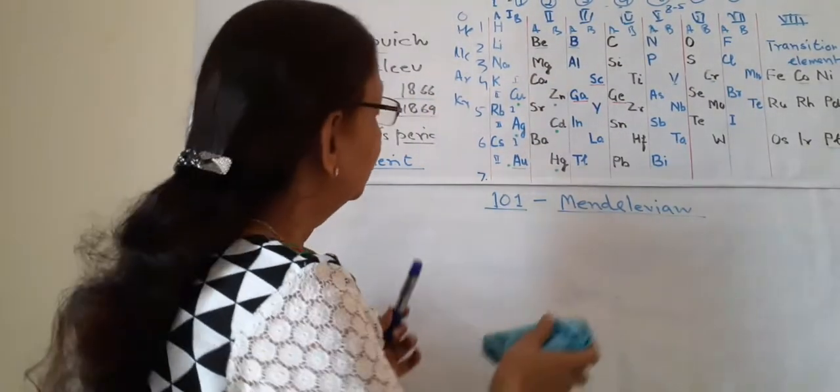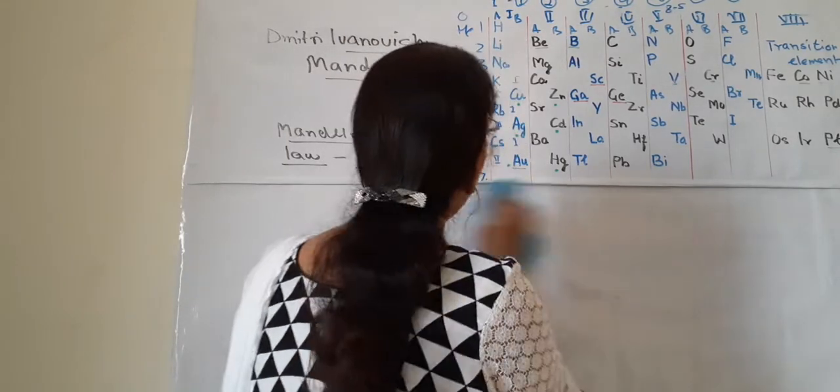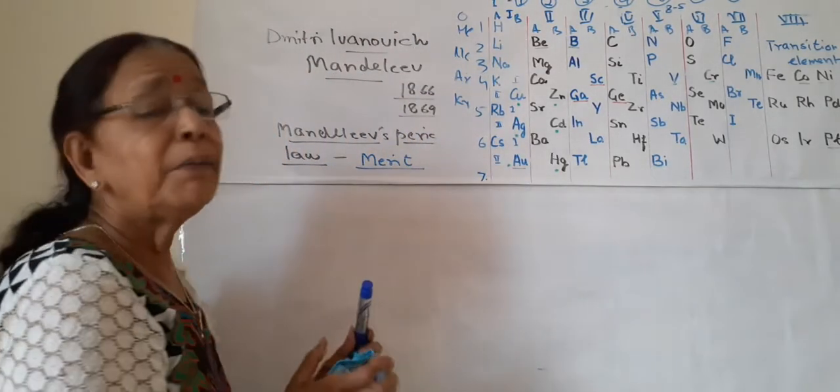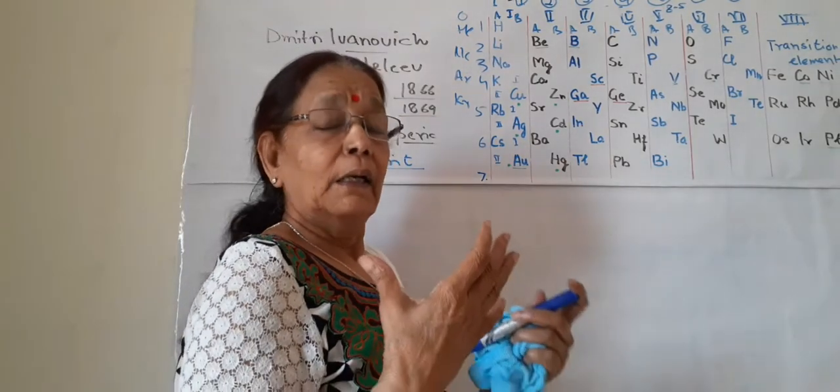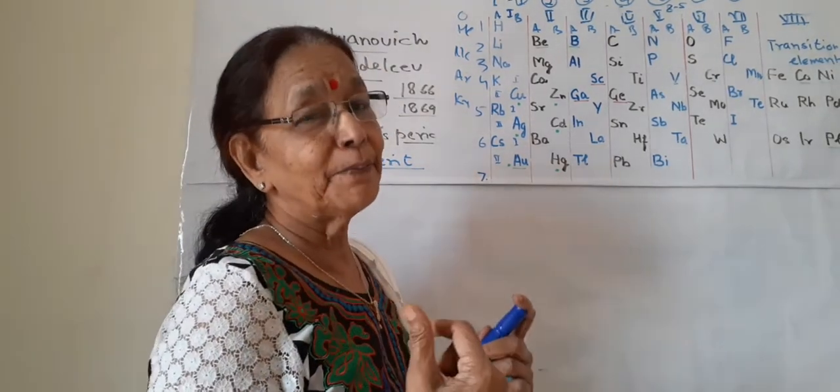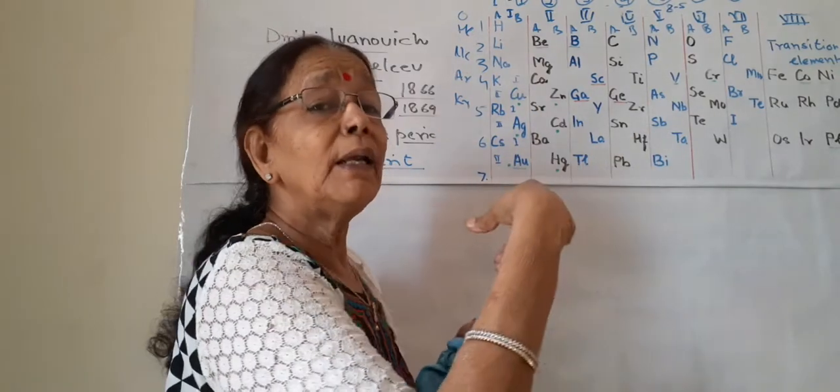So the 101st element was given the name Mendelevium to honor him for his periodic table. And one thing more, it is said Mendeleev saw a dream. He saw this table in his dream.